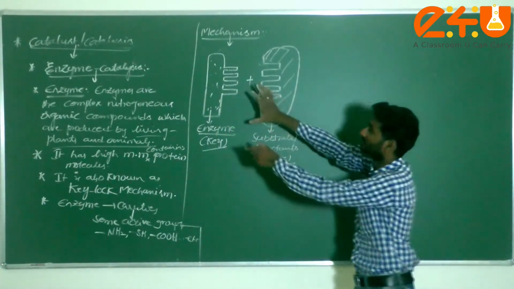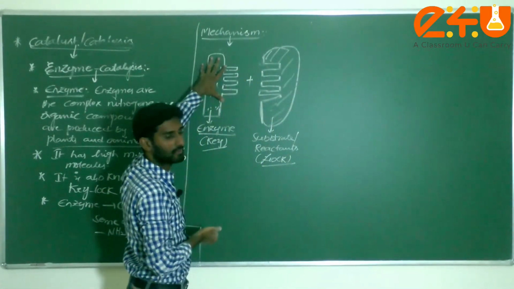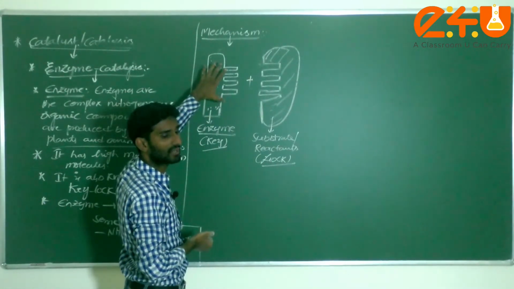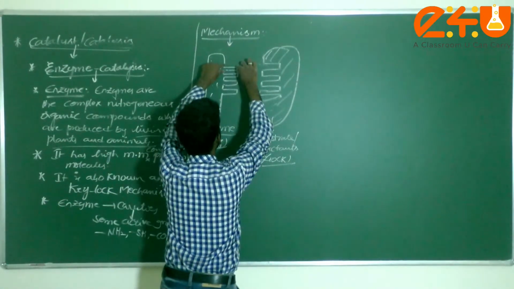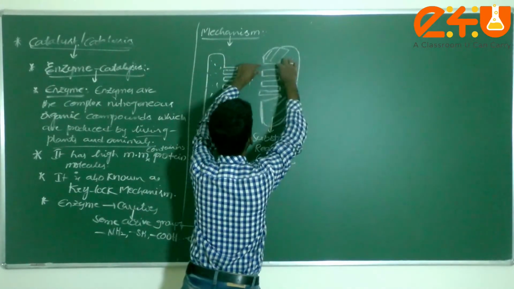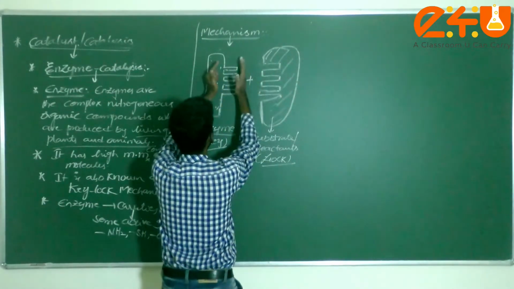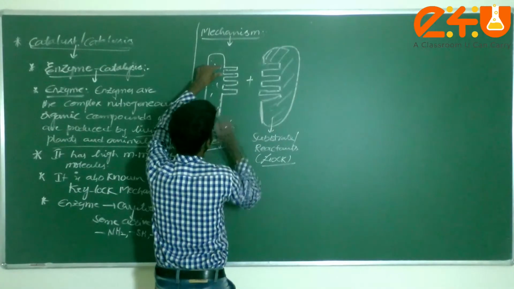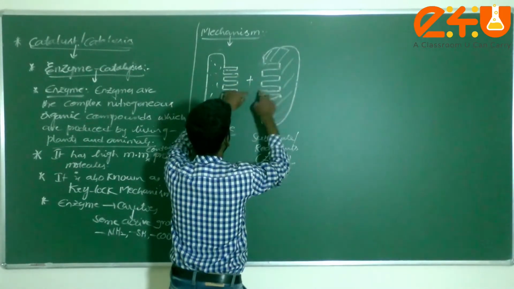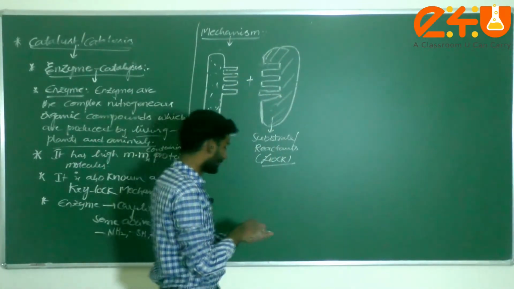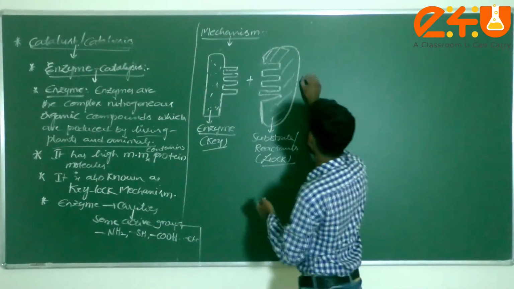Here, key and lock. The reactant molecules will go and adsorb on the surface of the enzyme molecule, which, as we already know, has a number of cavities on its surface. Then the enzyme fits exactly into the substrate, into the gaps present in that substrate molecule, just like a key into a lock. That's why it is known as the key lock mechanism.